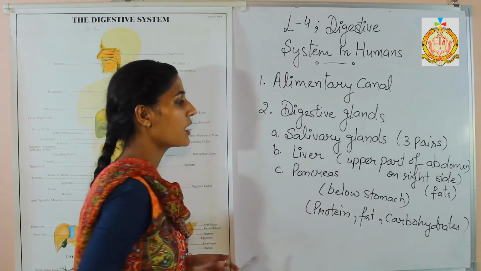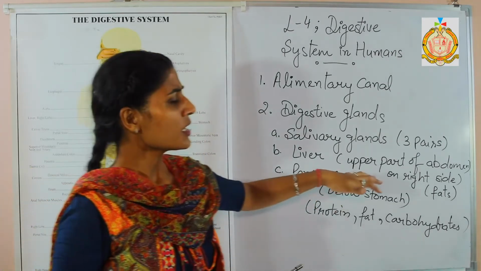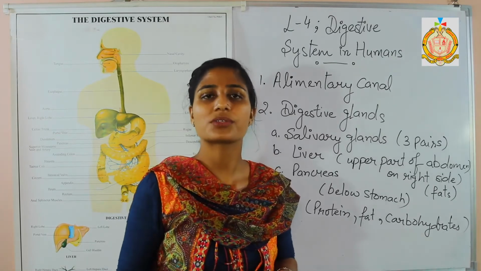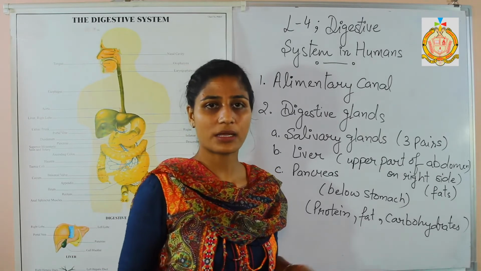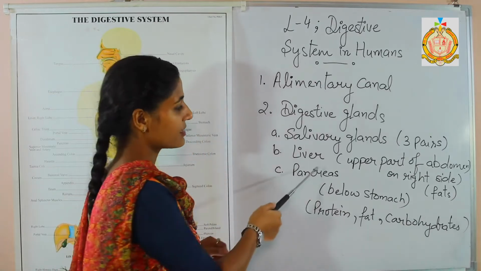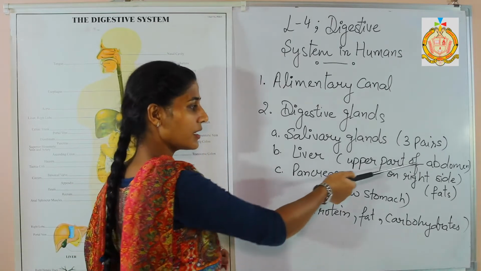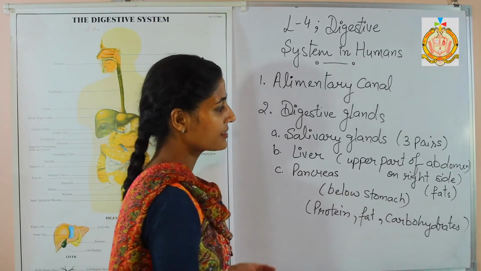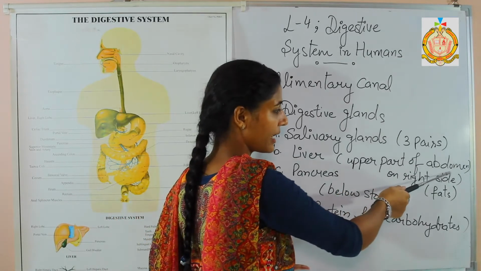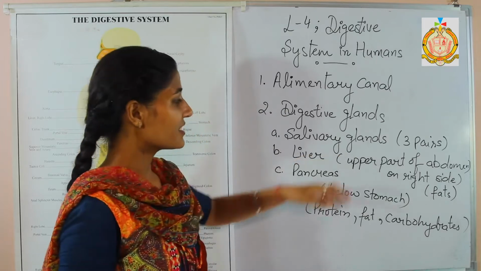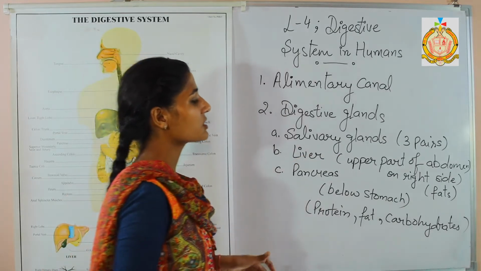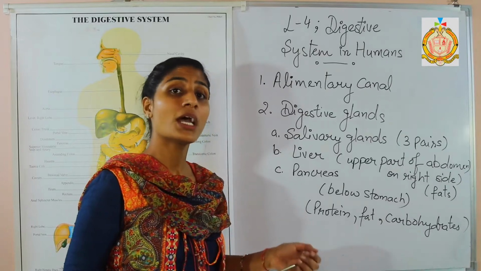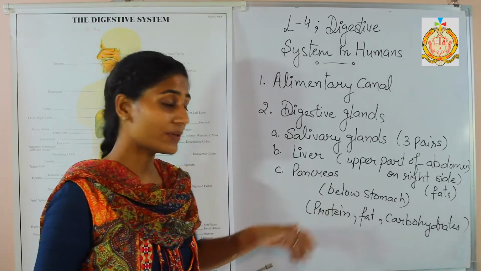Second one is the liver. In this chapter, sometimes the locations also come in the exam papers. So where is the liver present? The liver is present in the upper part of the abdomen on the right side. And what is the main function of the liver? The liver is responsible for digesting the fats that are present in our food.